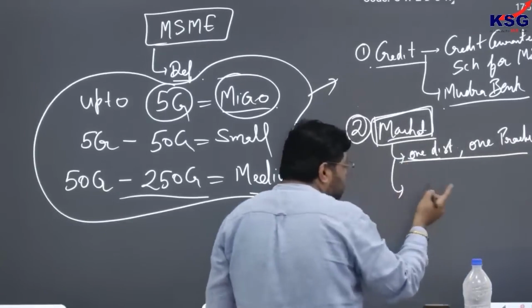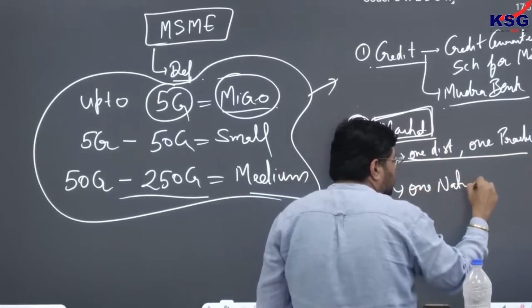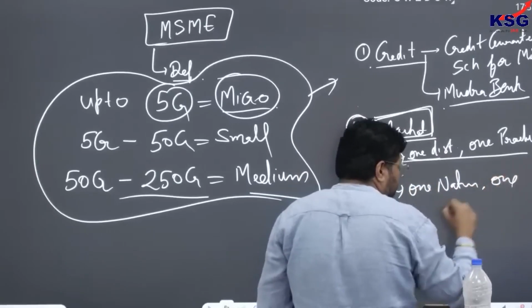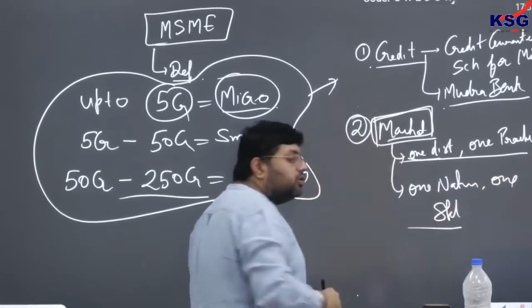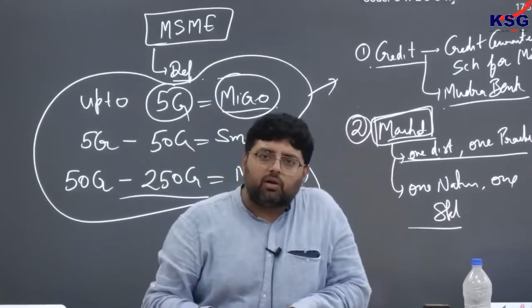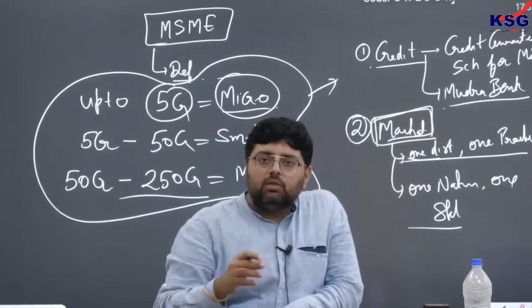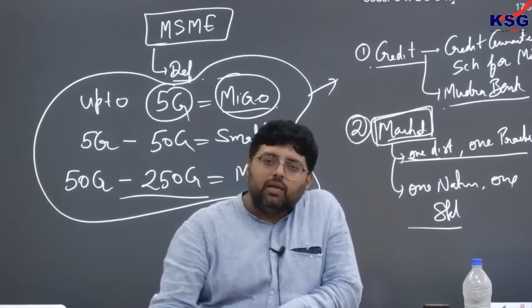Now apart from this, there is another very famous scheme, one nation one standard. Whenever you go and purchase an MSME product, for example toys, there are so many toy industries in MSME.